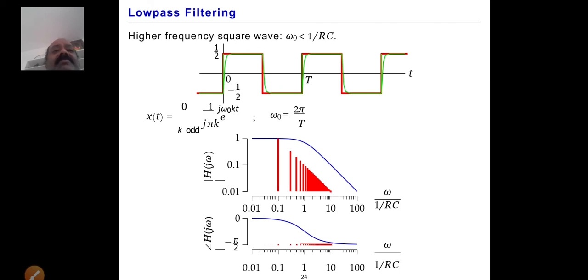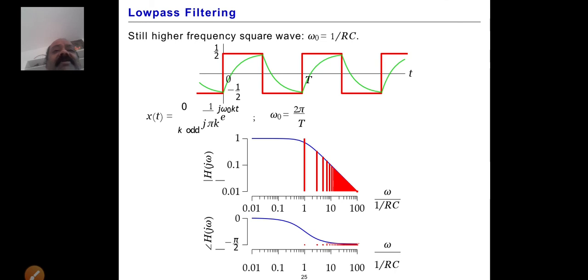So now, for low pass filter filtering, consider a higher frequency square wave, with omega naught equal to 1 by RC. This is also the same. How do you draw the phase and magnitude plots? Similarly to what we did for the previous one, the same here also. So x of t is the sum over k odd, from k equal to minus infinity to plus infinity, of 1 by j pi k times e power j omega naught kt, where omega naught is 2 pi by T.